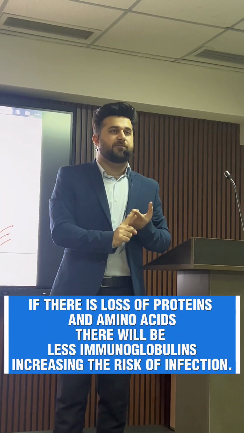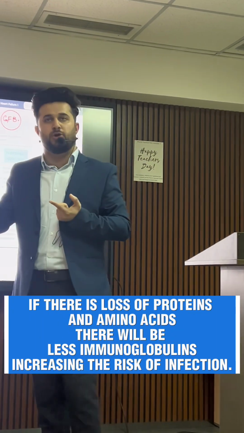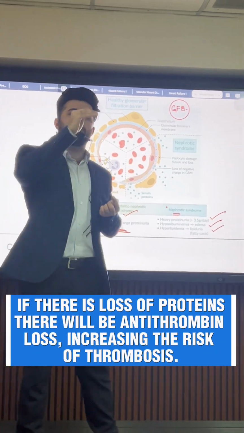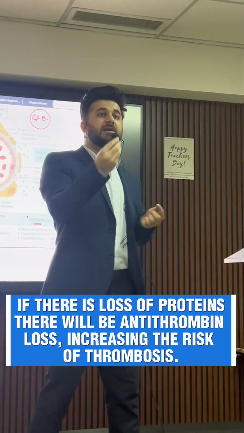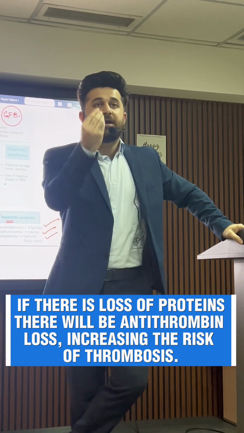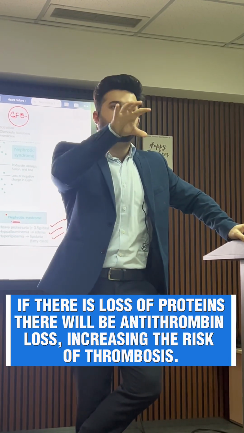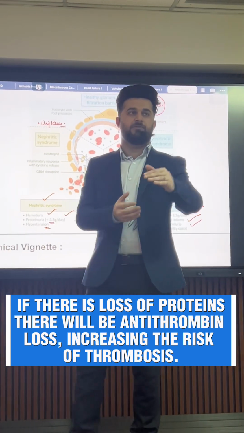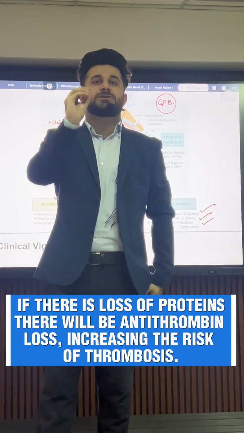If there is loss of protein and amino acid, there will be less immunoglobulin. Less immunoglobulin, increased risk of infection. If there is loss of protein, antithrombin is lost, and antithrombin plays a vital role in natural anticoagulability. So we will have increased risk of formation of thrombosis. For that, we can give heparin to the patient. Besides that, what else can happen?